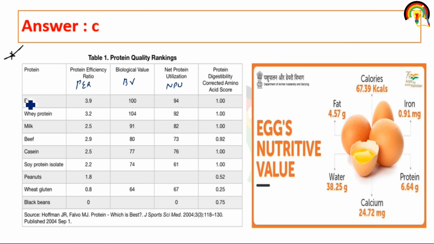As we know that vitamin C is deficient in egg, one more thing that I want you to remember is that net protein utilization in the case of egg is 94. Somewhere it is given 98, somewhere 96. So it is 94. And this question is asked multiple times in various exams. So it is very important. Please star mark this.